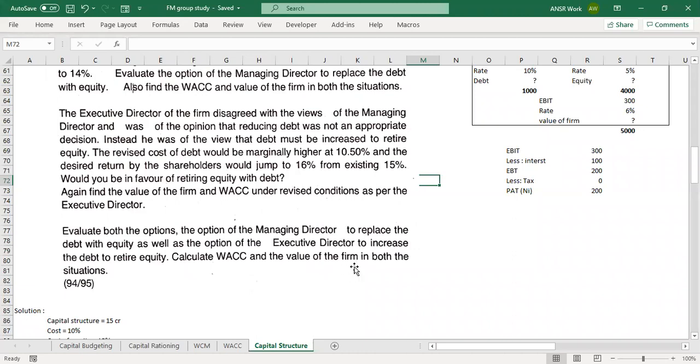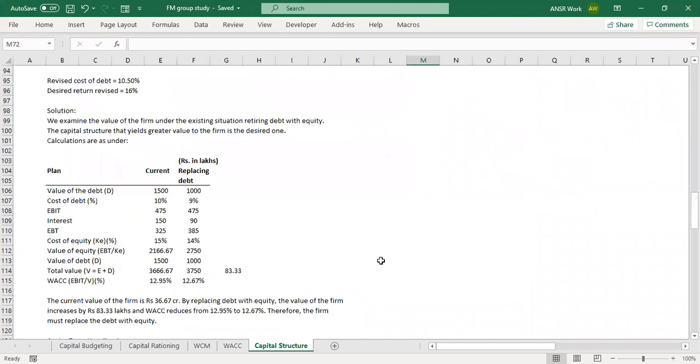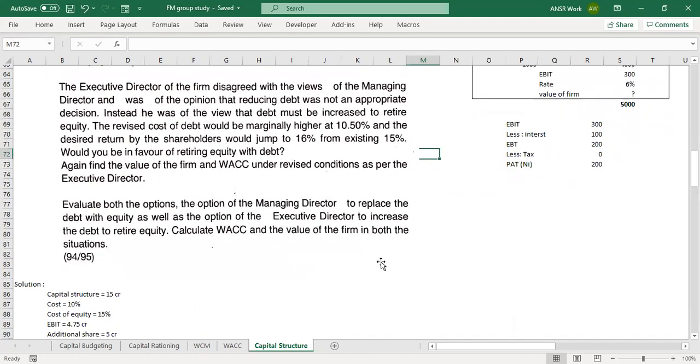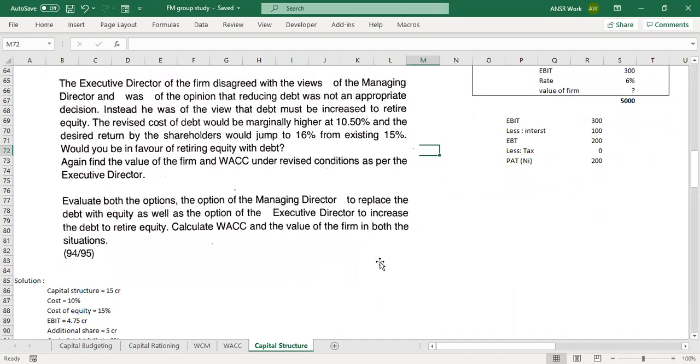Dheeraj, I got the revised value. Great. Move to the next one, please. Next paragraph. Everybody who has completed, treat the next paragraph as a separate question altogether. That will be helpful in terms of solving the question. You'll be getting values from the other one, but still it is a whole different idea. So it's independent of the last one, basically.